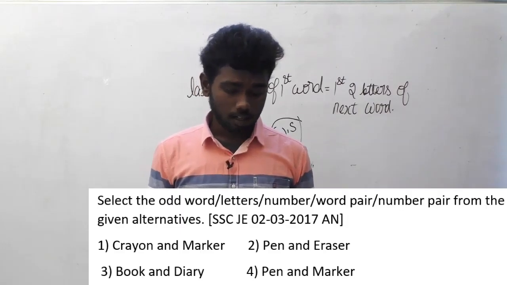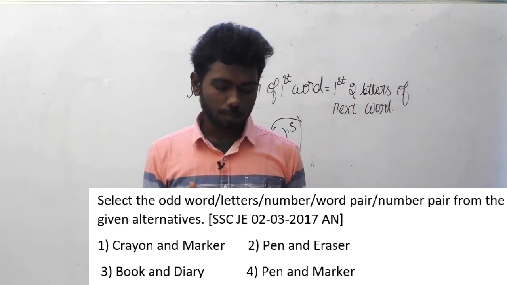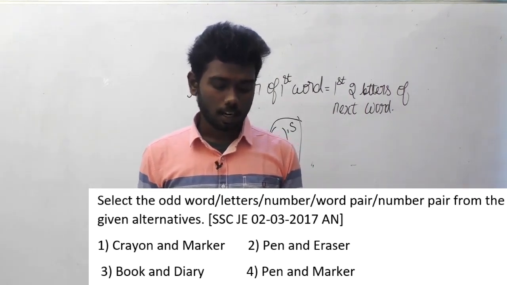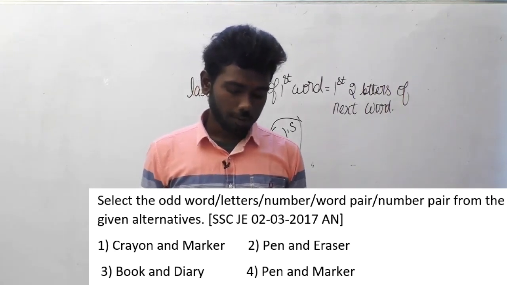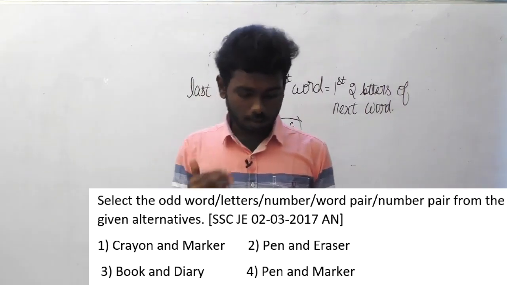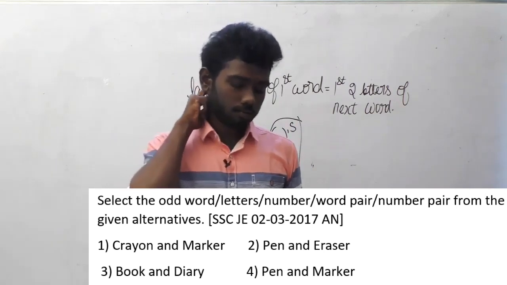Select the odd word or letters or number or word pair or number pair from the given alternatives. Option A, crayon and marker. Option B, pen and eraser. Option C, book and diary. Option D, pen and marker.